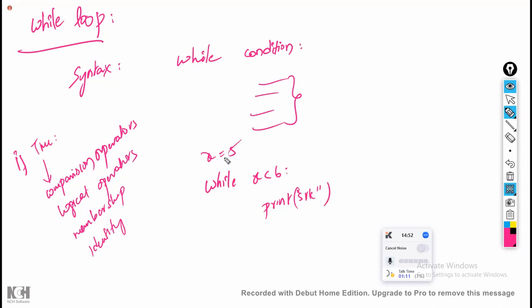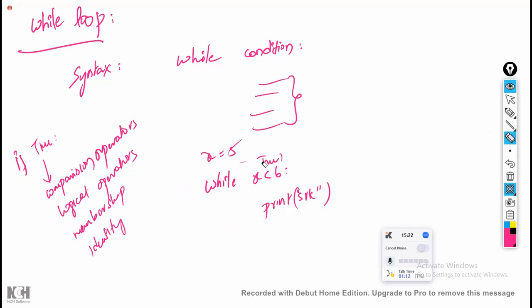Now what happens? First x is equal to 5. Is x less than 6? What is the x value? 5. So 5 is less than 6. Is the condition true or false? True. Since the condition is true, execute the block of code of while. Okay, I am executing the block, print srk. Executed one time. Will it come back again? No. So only one time it is going to execute.